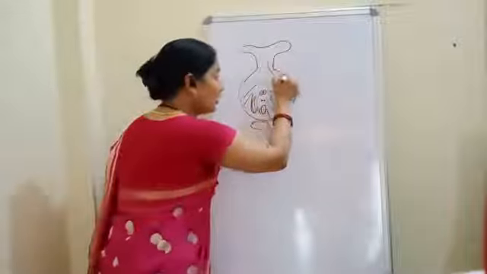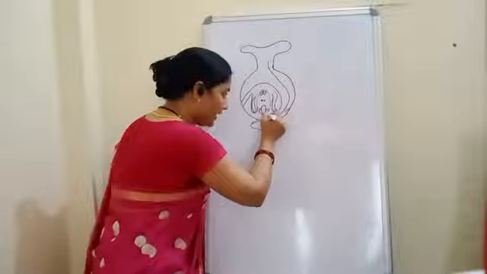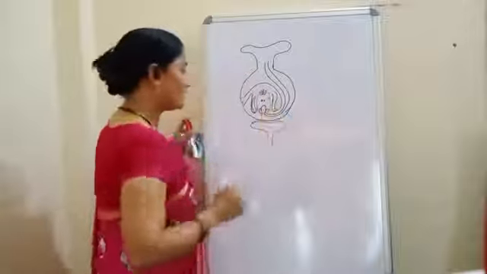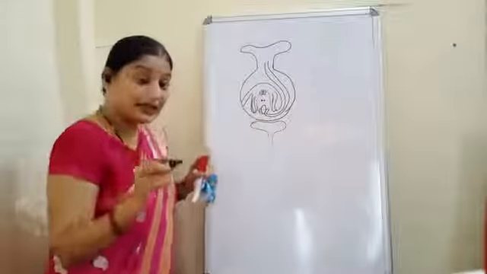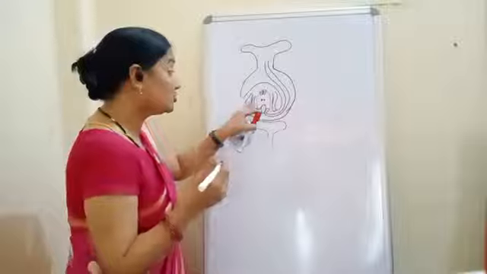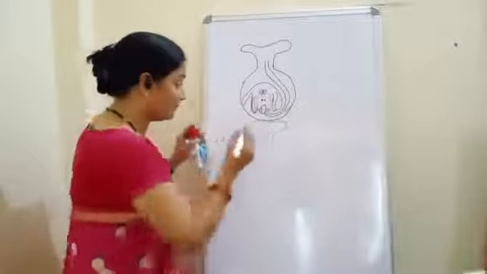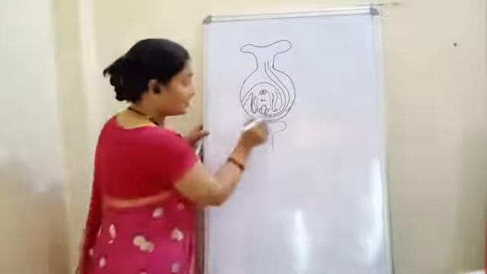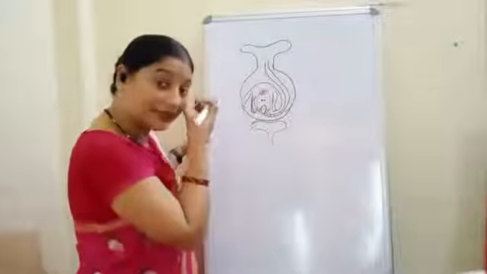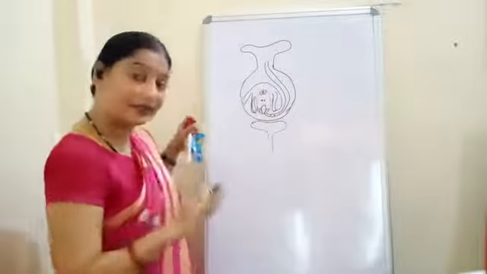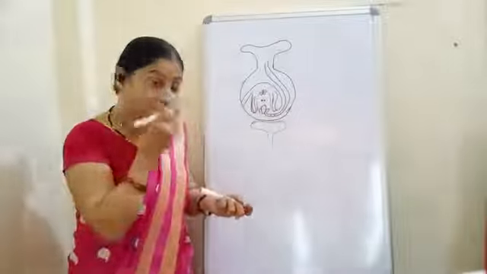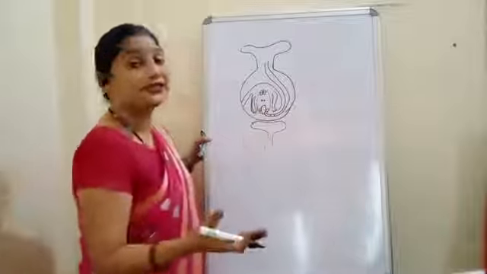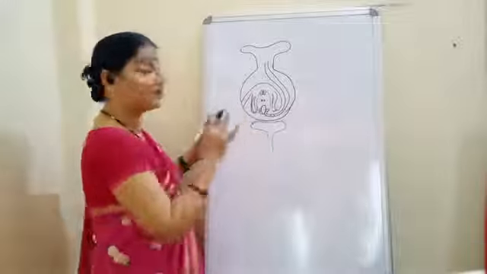Now the pollen tube has already entered through this region. Clear? Now the male gamete will enter into the embryo sac, and we have 2 male gametes. First, the first male gamete will enter, and then the second male gamete will enter, and then fertilization will occur. Okay, now see what happens. The synergid cells, they will degenerate because they have to give the space.